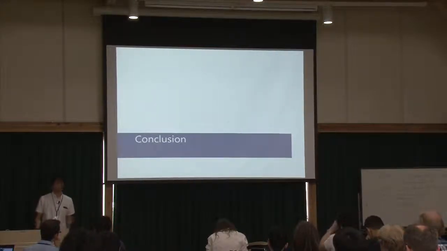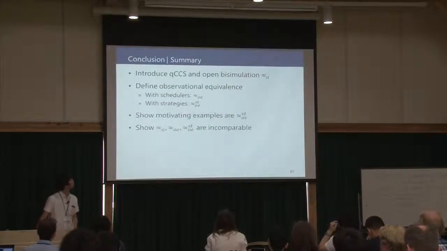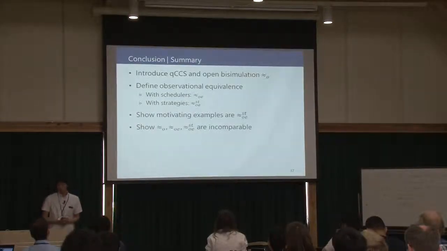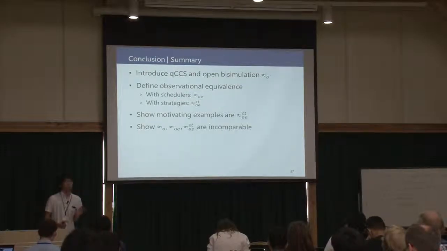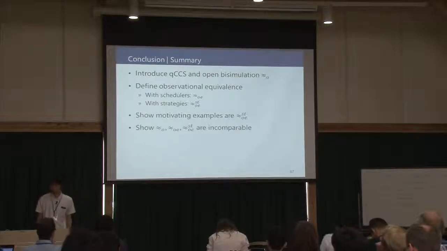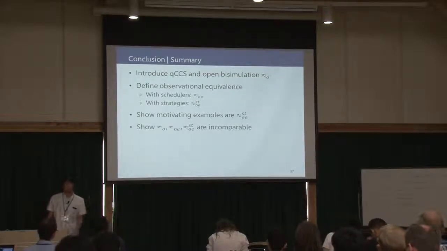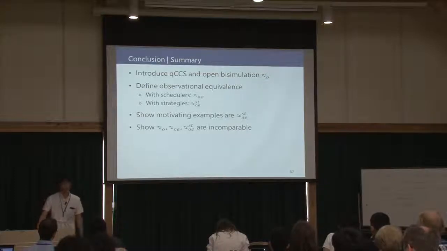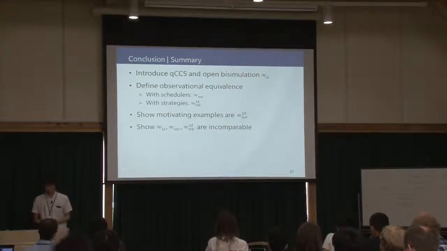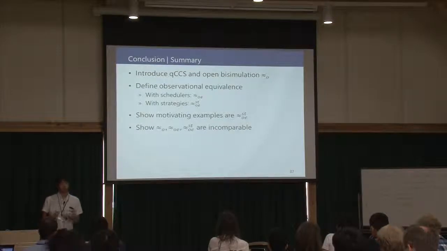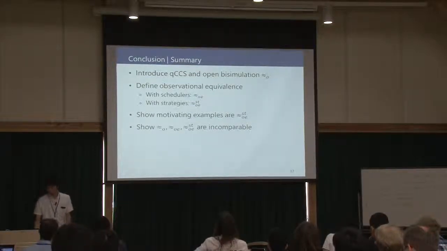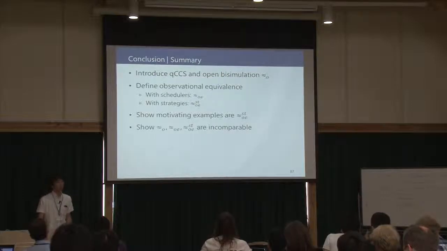Up to this point, I've talked about what we did. So let's move on to summarize. In my presentation, I reviewed the definition of PCPS and bisimulation. Next, I defined two observational equivalences. One uses schedulers and one uses strategies. After that, I compared them with bisimulation. In conclusion, observational equivalence with strategies is good because our motivating examples are equivalent. In addition, these three equivalence relations are incomparable.